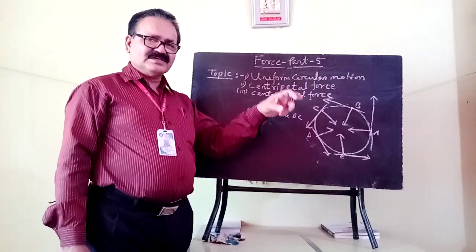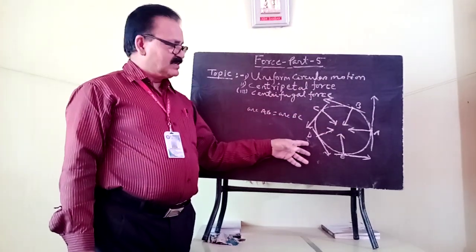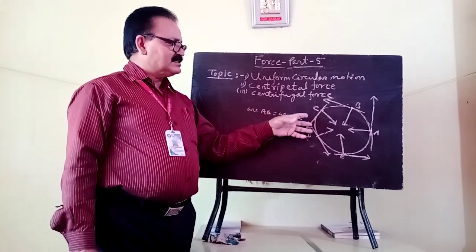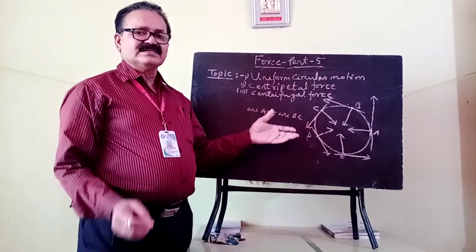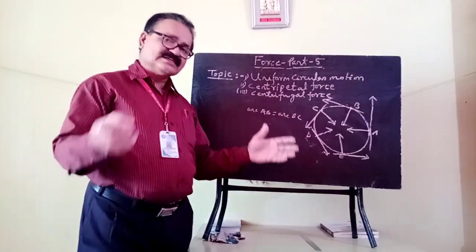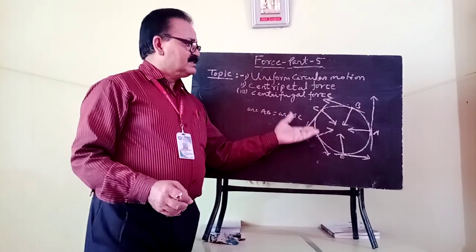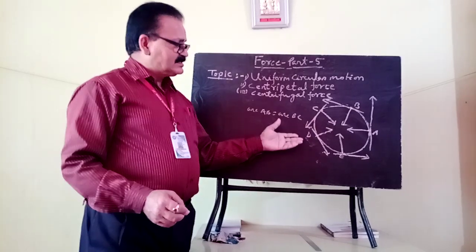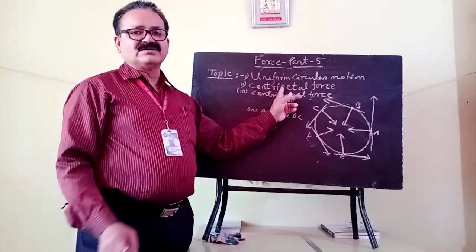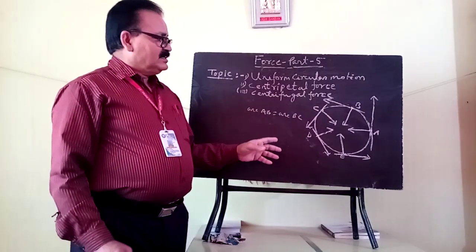When a body moves in a circular path, even at constant speed, the body is accelerated, and that acceleration is due to some external force directed towards the center. That is why it is called the center seeking force, or centripetal force.